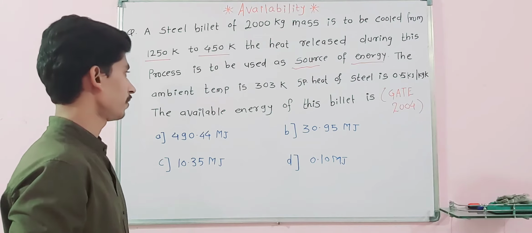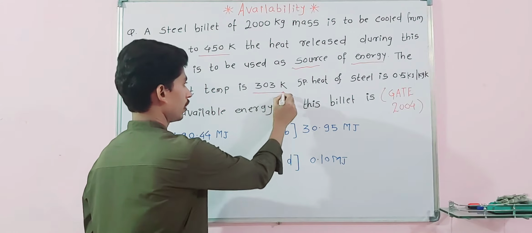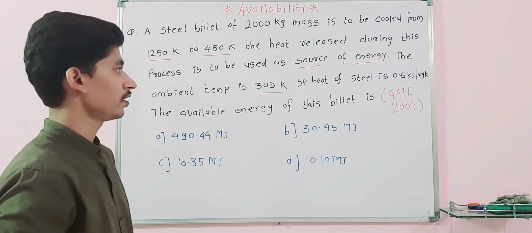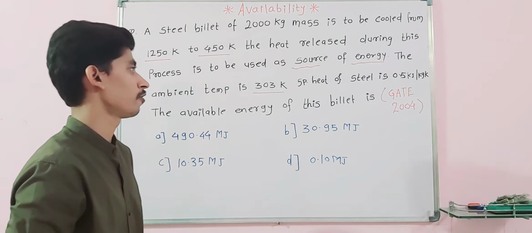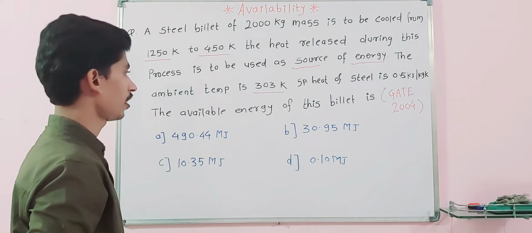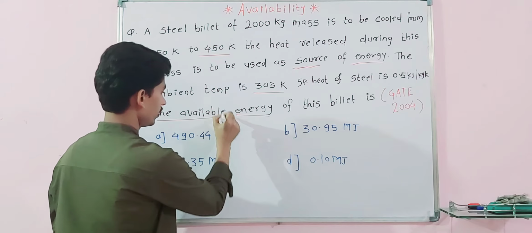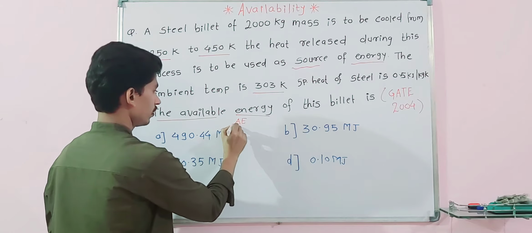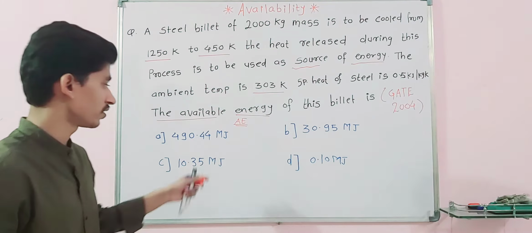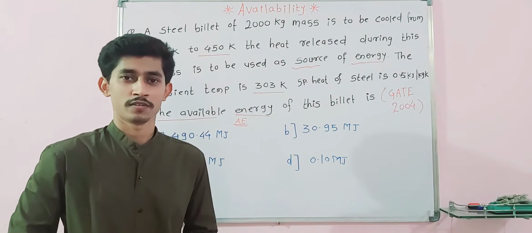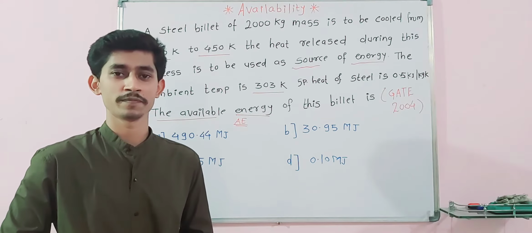The ambient temperature is also given, 303 Kelvin. Specific heat of steel is 0.5 kilojoule per kg Kelvin. The available energy of the billet is asked, that is AE. Available energy we have to find out, and four options are framed. So let's see what the concept behind it is.